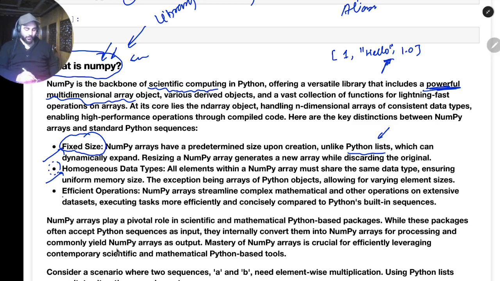Then we have efficient operations. This is the most important thing. Why do we use NumPy arrays instead of lists? Because this numerical Python library has been optimized. If any of you knows compiler design, there is something called code optimization. So we want our code to run really fast. Look, Python is really good, it's really easy, but it's really slow.